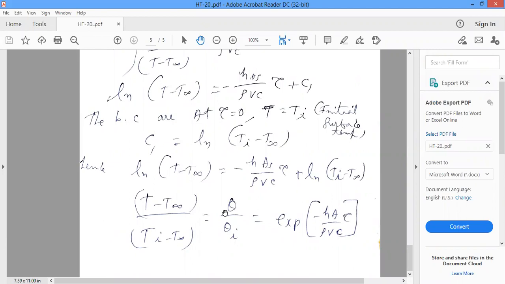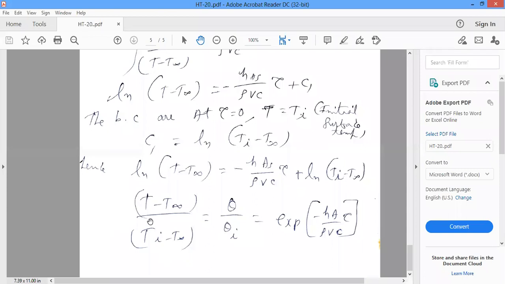So you can define theta as T minus T free stream, and theta I, the initial theta, as Ti minus T free stream. So how do you find the temperature T at any given point of time?